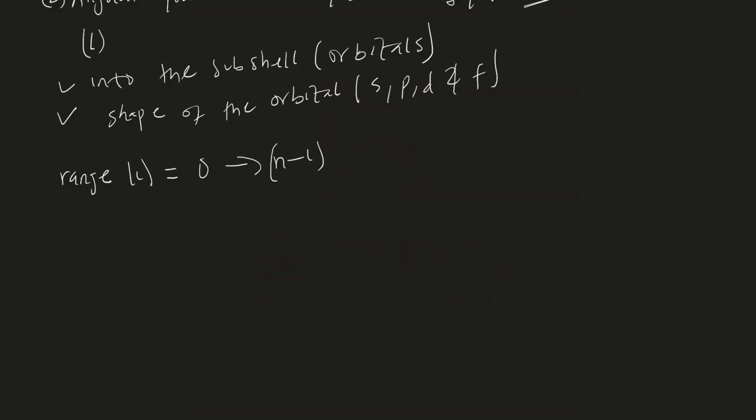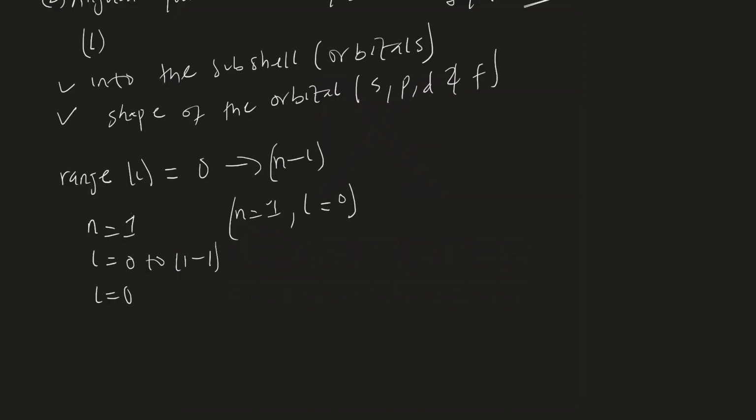What we are really saying then is that if the value of your principal quantum number is 1, the value of azimuthal quantum number will be 0 to 1 minus 1, and 1 minus 1 is 0. So that means your l can only be 0. So it means that when n is equal to 1, then l can be only 0.